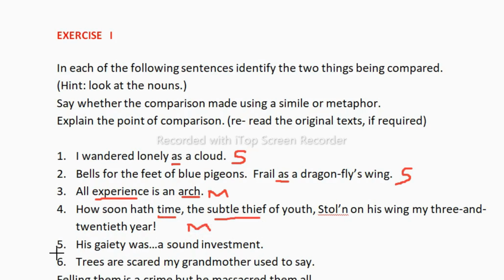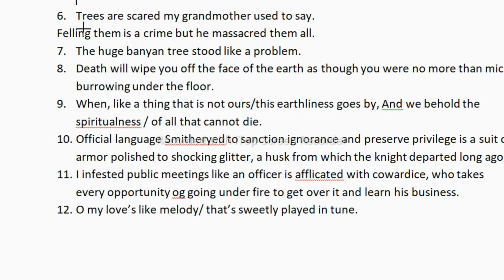Now let's see this fifth one. "His gaiety was a sound investment." It means the conductor had very pleasant behavior, so that everyone was very pleased with him. So directly we are comparing his behavior with a sound investment, so that is a metaphor. Now let us see the sixth one.